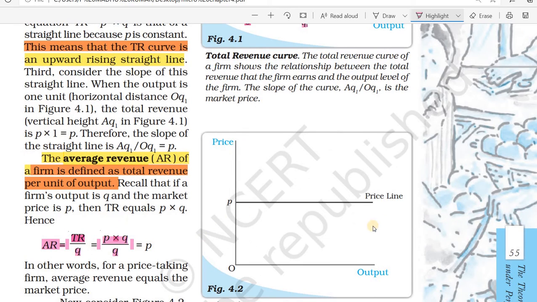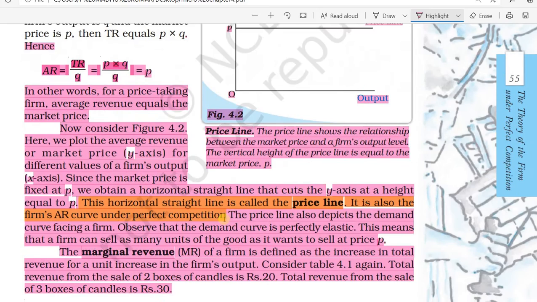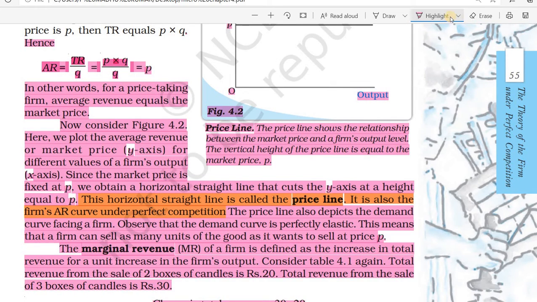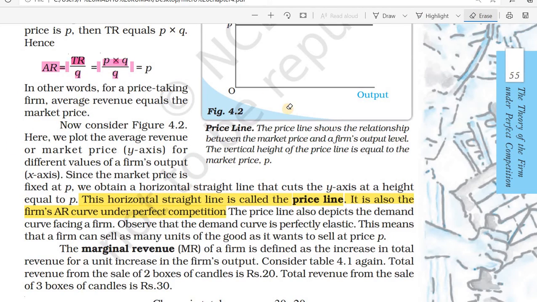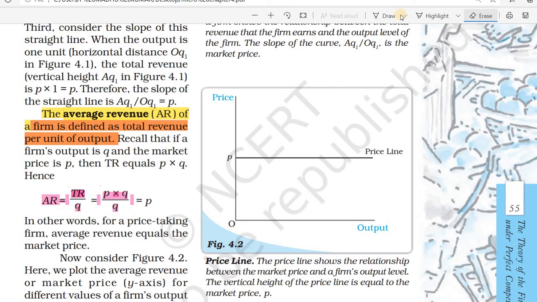The value is the same. That is the reason this average revenue curve is a straight line. You can see the curve here. In this curve, it is a straight line. The average revenue curve is a straight line.